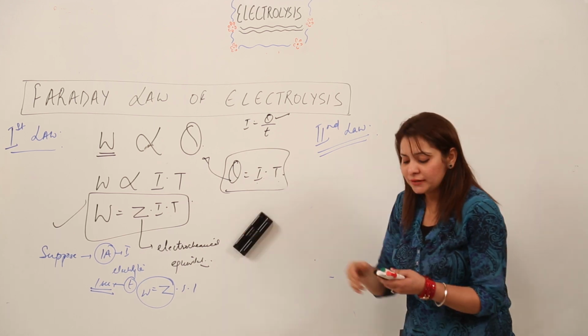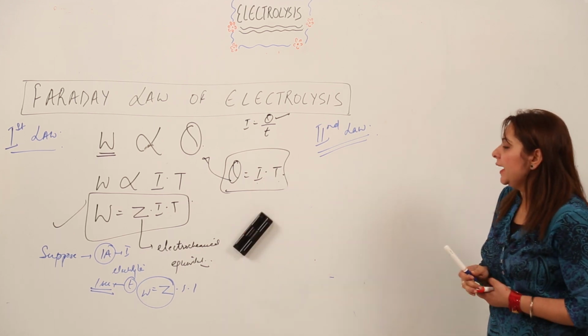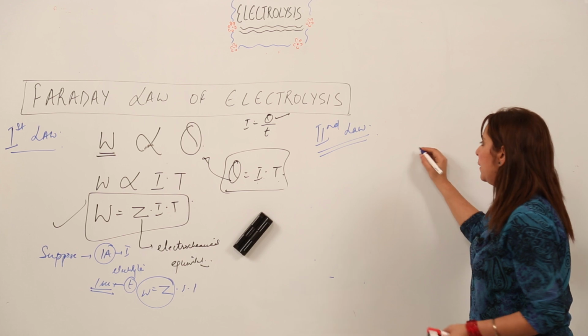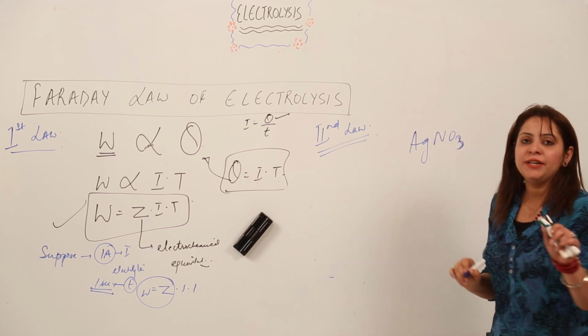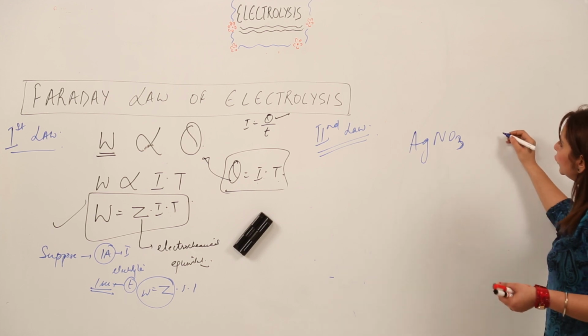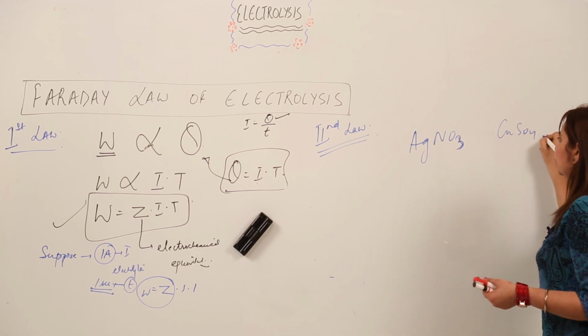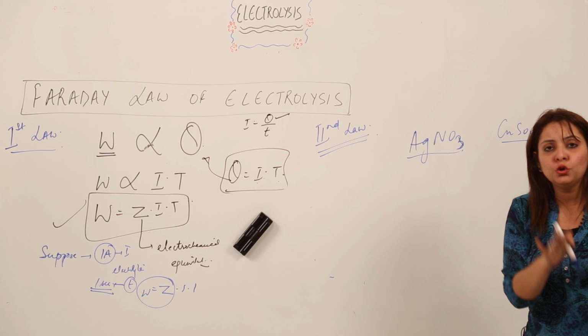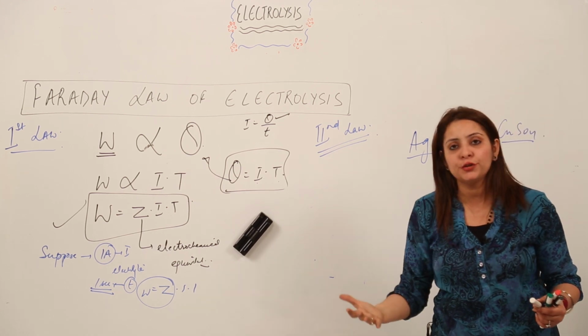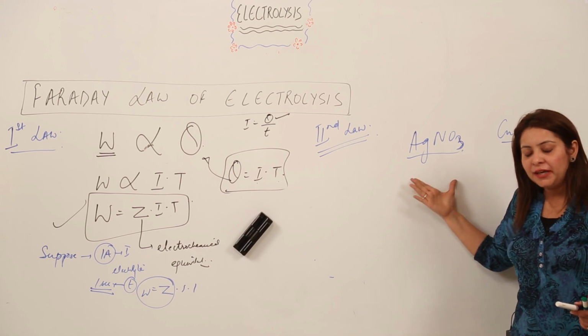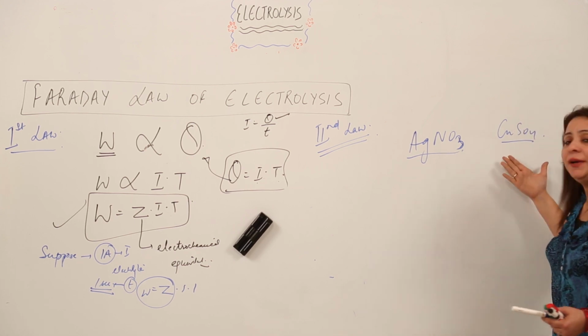So what does the second law state? Suppose I have an AgNO3 solution and a CuSO4 solution. I have two beakers in which I am carrying out electrolysis of two different solutions: one is AgNO3, silver nitrate, and another is copper sulfate.